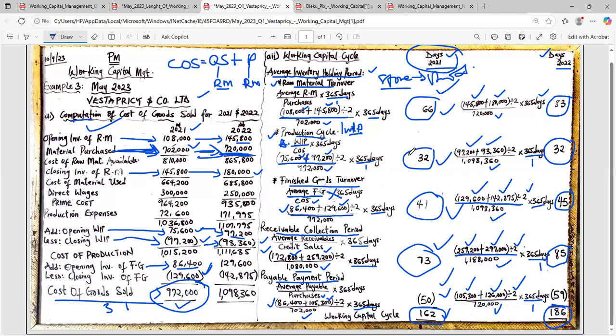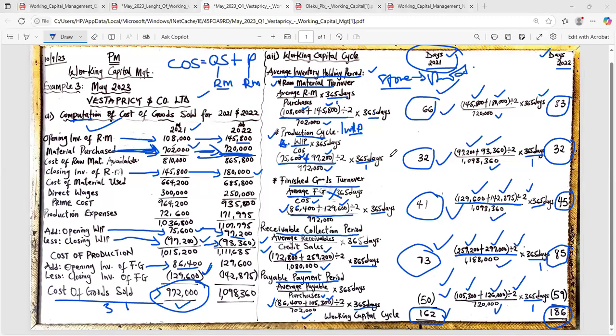This 32 days simply means that it takes 32 days for this raw material to be converted to work in progress. For raw material to enter work in progress, it will take what? 32 days. Are you getting it now? This 41 days means that it is the total time it takes finished goods to remain in the store before they are sold.